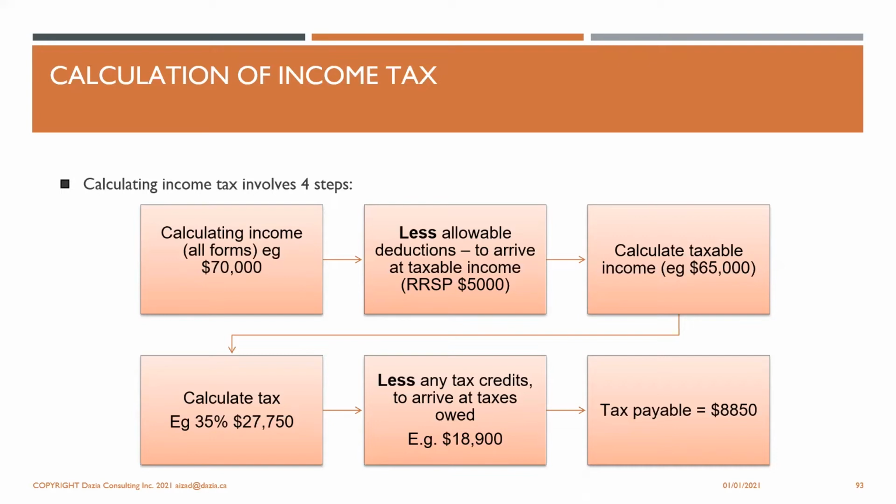Then the tax is calculated on that amount, which is, for example, 35%. And then you minus any tax credits, and then you arrive at the taxes owed. So let's suppose they have $18,900 of tax credits, and then the tax payable will be $8,850. In this way, the tax payable will vary for each person depending on their deductions and their tax credits.